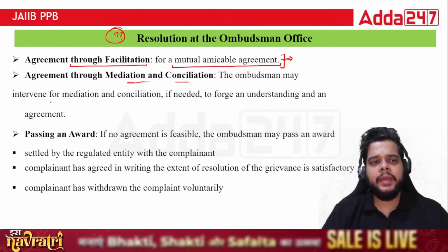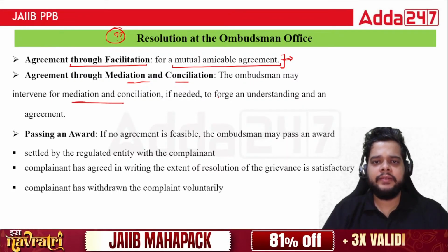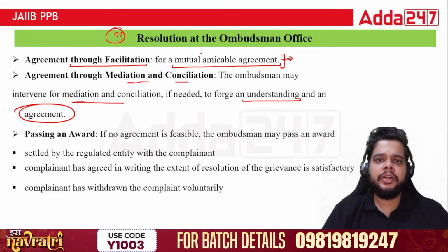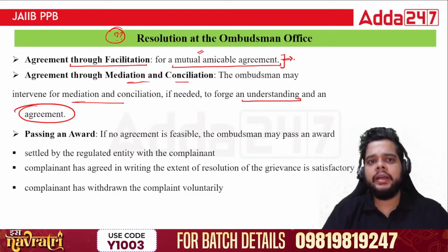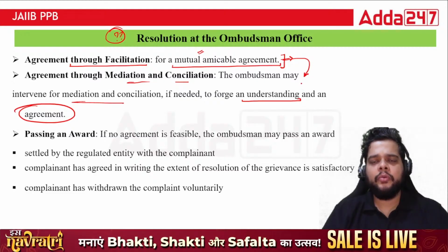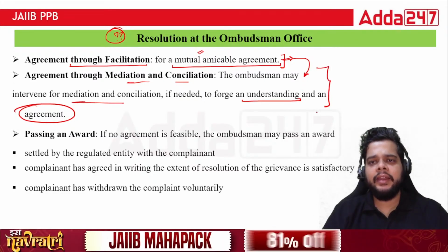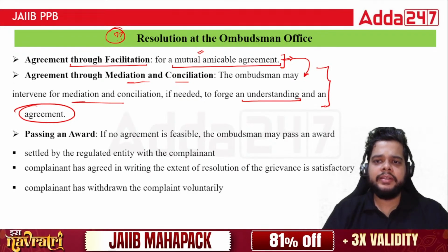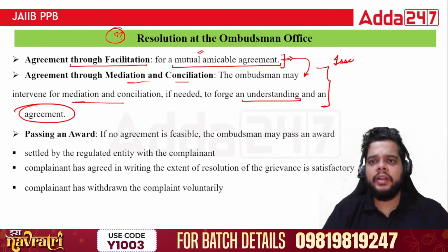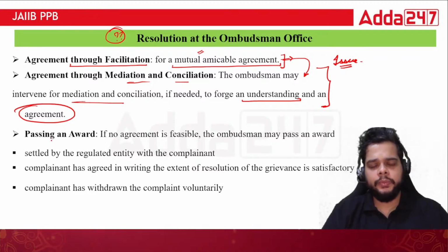The ombudsman may intervene for mediation and conciliation if needed to forge an understanding and an agreement. So, in order to facilitate this particular mutual amicable agreement, the ombudsman can be a mediator. The ombudsman will try their level best to acknowledge the fact that yes, this particular issue can be resolved if we mediate, and they will try to resolve it as soon as possible.